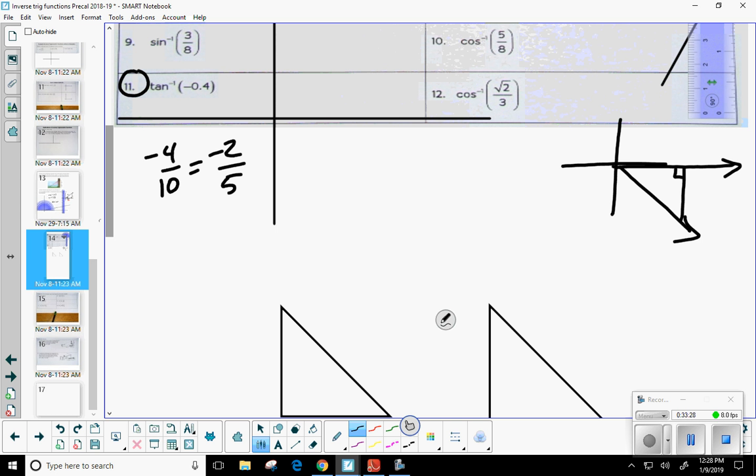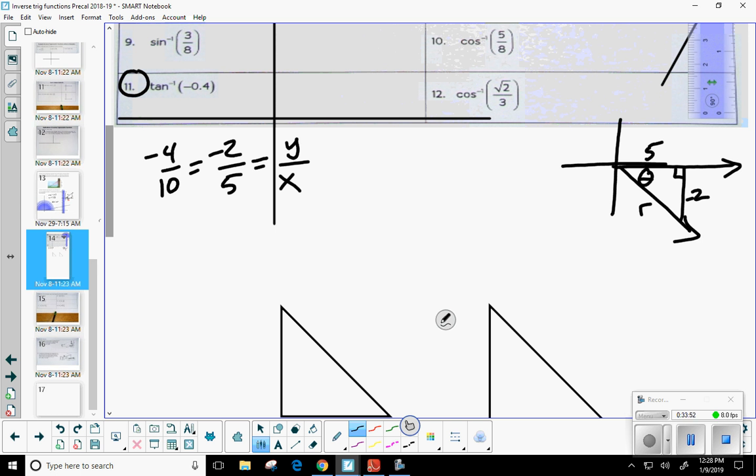Now, the only thing is, remember, tangent inverse, what's its ratio? It's always y over x. So if this is the angle that I'm looking for, theta, then the 2 would be here. The 5 is the adjacent. Which one's negative? Would have to be the 2. Okay. And this time we're looking for the radius.